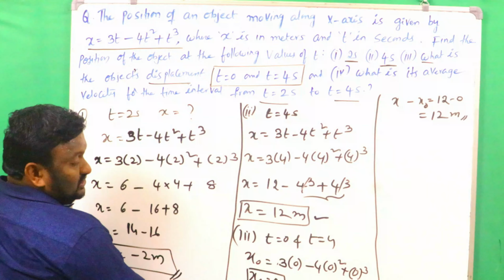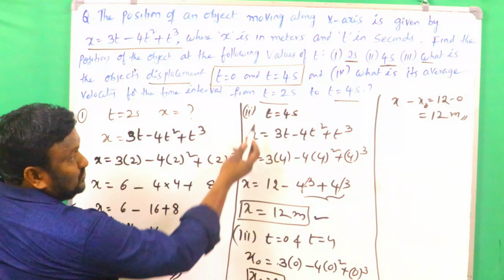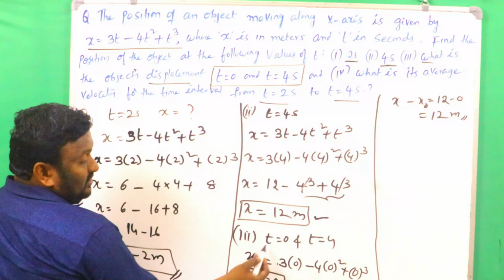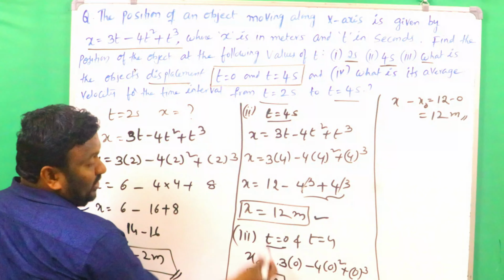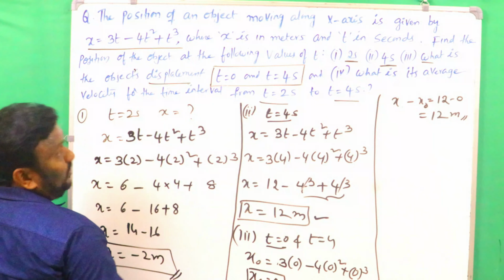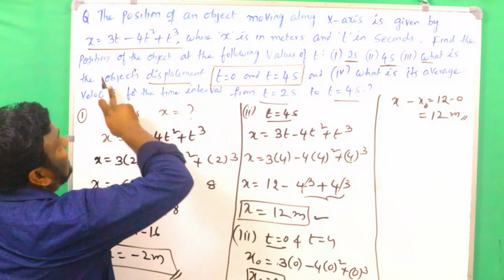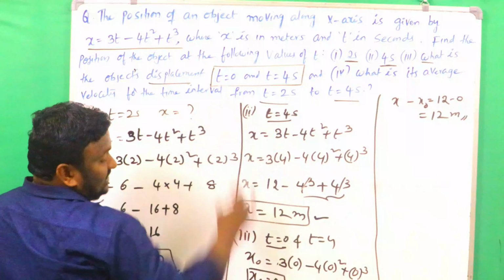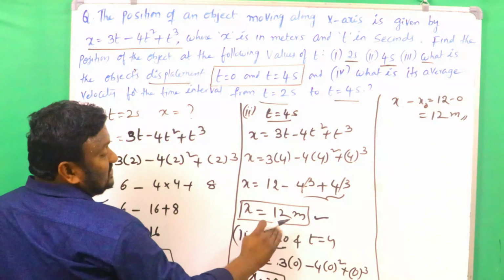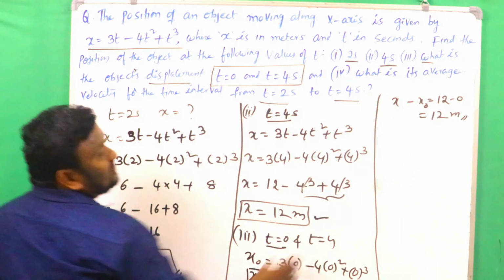So when t is equal to 0, x is 0. When t is equal to 4 seconds, x is equal to 12. Then we find the third one: what is the displacement between t is equal to 0 and t is equal to 4? When t is 0, x is 0. When t is 4, x is 12. The displacement is 12 minus 0, that is 12 meters.